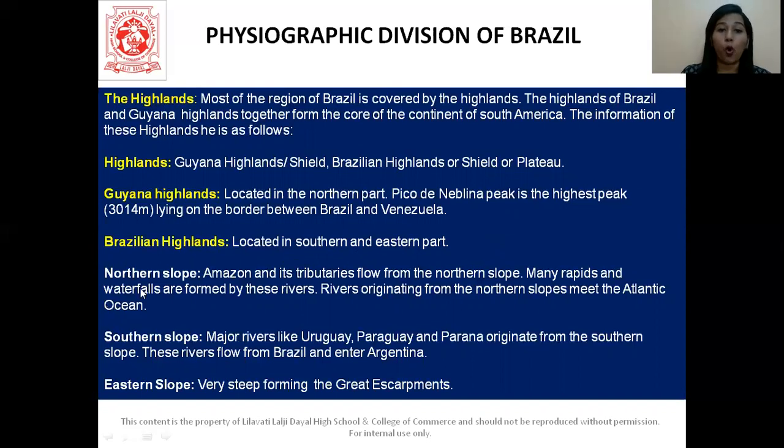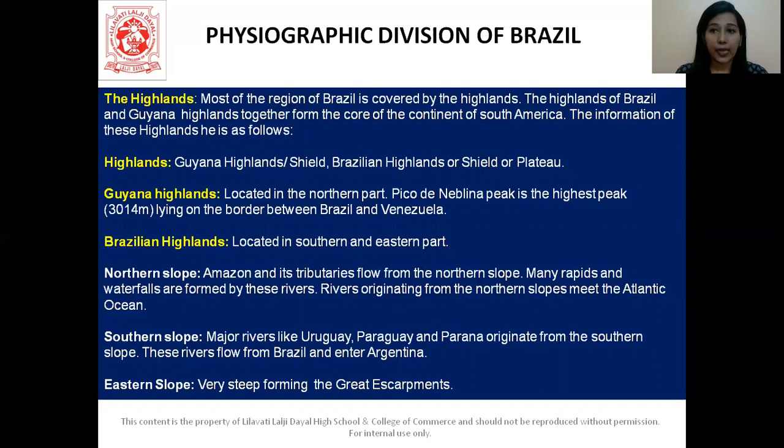Then the northern slope of Brazil. Here the Amazon and its tributaries flow towards the northern side. There are many rapids and waterfalls which are formed because of these rivers. So the rivers originating from the northern slope meet the Atlantic Ocean. So what do we have to keep in mind in the northern slope? That we have the Amazon and its tributaries flowing from the northern slope, forming waterfalls, and the rivers originating from the northern slope meet the Atlantic Ocean.